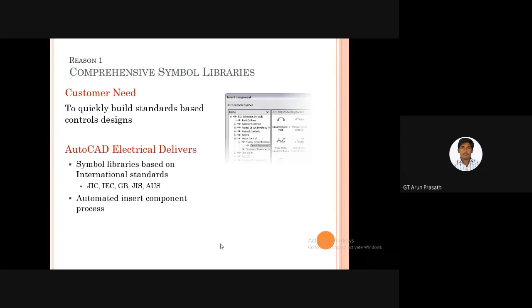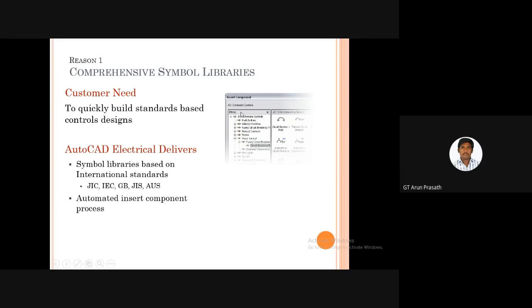In AutoCAD, for every drawing, command, and object, we go to the command window and type it, and then move to the next option. But here we are not going to do like that. The comprehensive symbol library lets the customer quickly build and standardize control design.